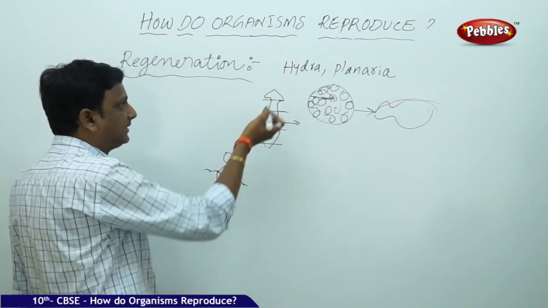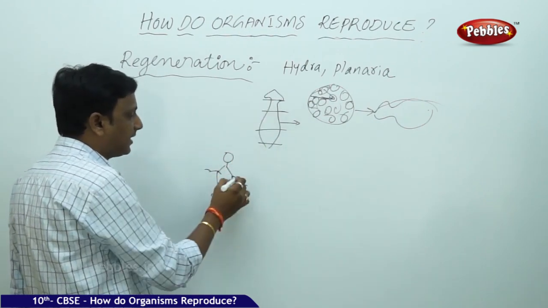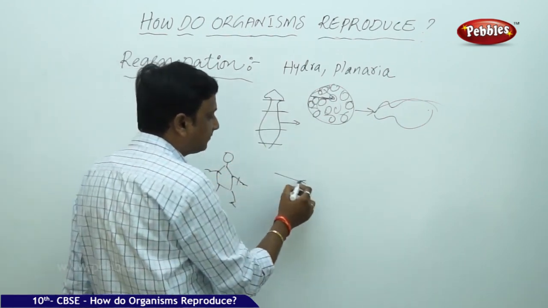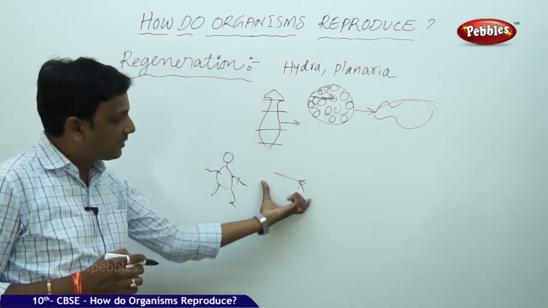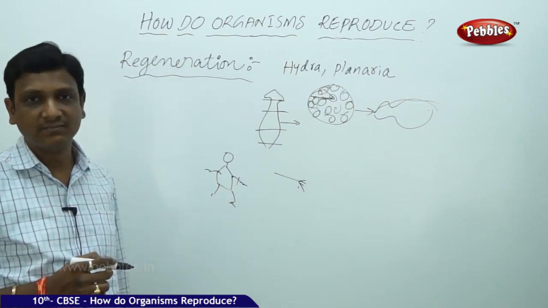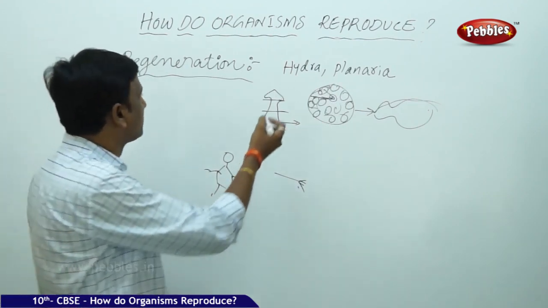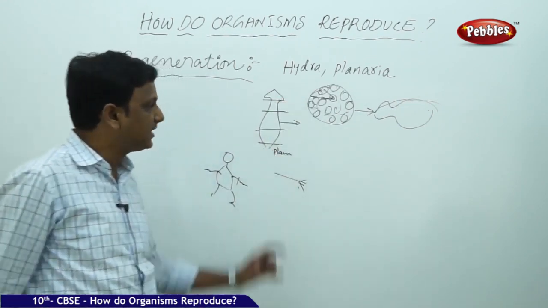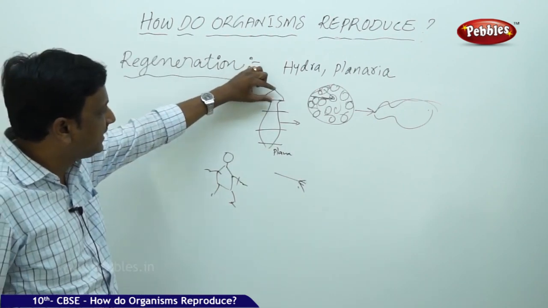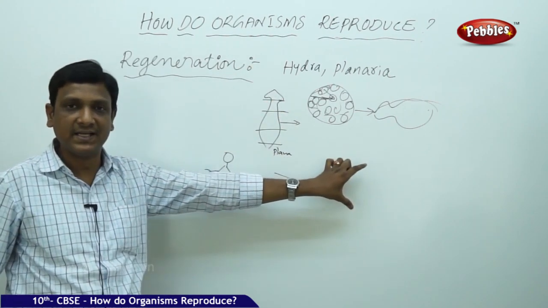So just to compare this with fragmentation in Hydra and Planaria: if the hand of a human is cut and it is kept separate, can a new human come from this hand? Is there any possibility? Just like in case of Planaria, if you cut it into small pieces, each piece can grow into an individual Planaria.